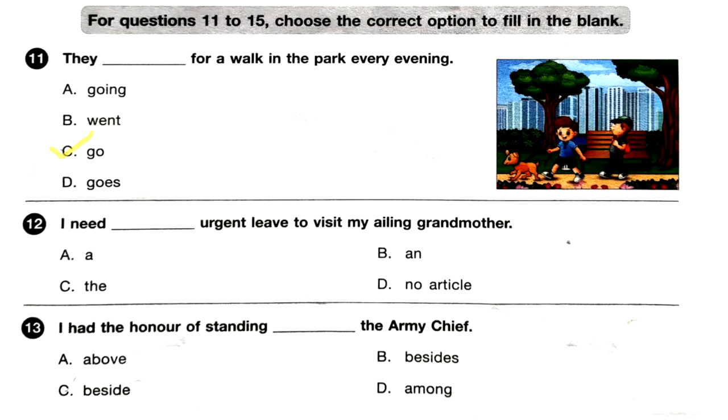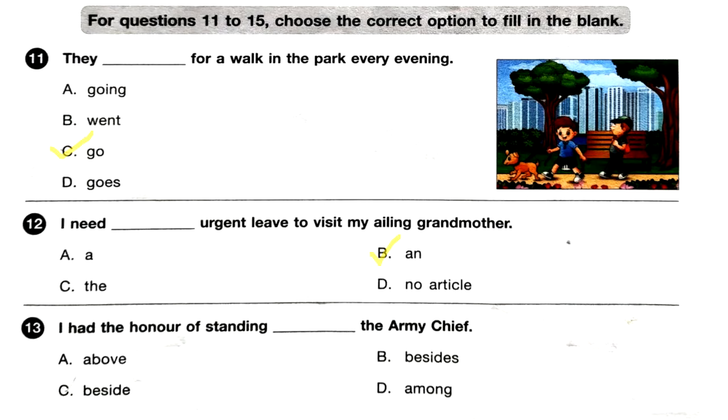Question 12. I need dash urgent leave to visit my ailing grandmother. Option A, B, and C, the, and D says no article. You have to choose the correct option to fill in the blank. I need an urgent leave to visit my ailing grandmother. The answer is option B.